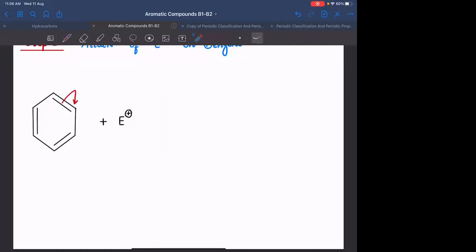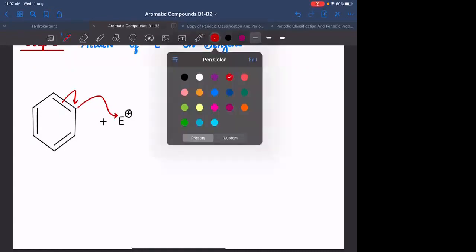In this case, it can be polarized onto this or it can be polarized onto this. It won't make a difference, right? Then this negative charge will be attacking this electrophile. Always show the attack from negative to positive. The electrons will drift from higher density to lower density, which will lead to the formation of